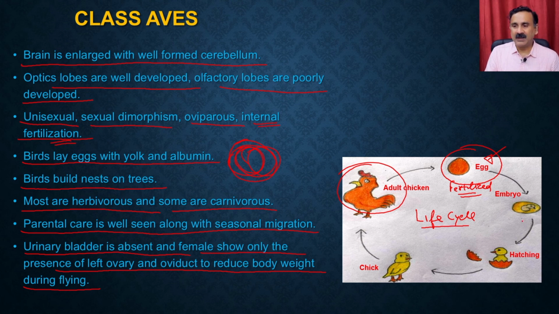Then the embryo hatches from the egg, and this hatched chick develops into a well developed adult chicken.